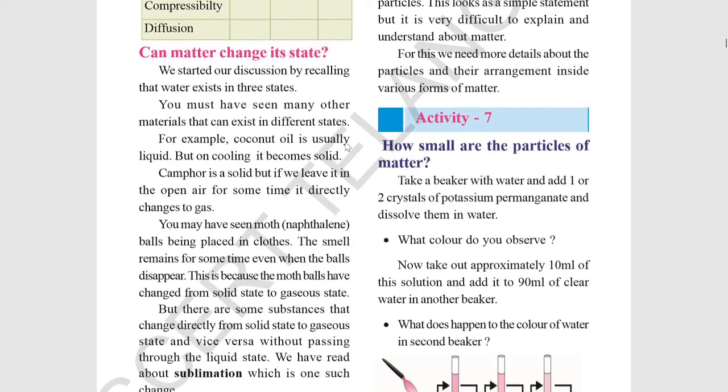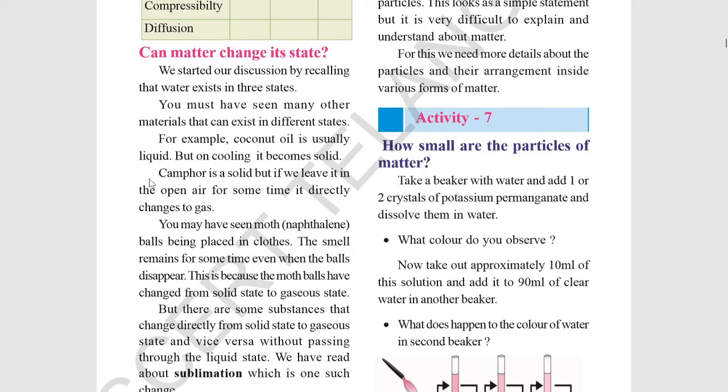Can matter change its states? Yes, it can. Matter can change its states. How? From solid to liquid, liquid to gas. See, ice to liquid water, water to gas, like that. That is the change in its state. And also from solid directly to gas.